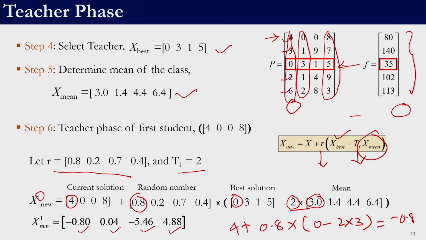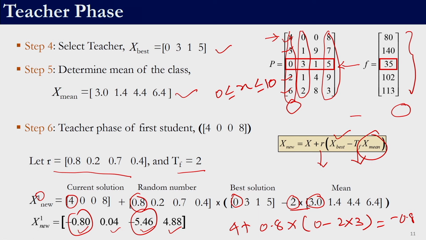Now that we have generated a new solution, we need to find out the fitness of this function. Only when we have the fitness of this function will we be able to say whether this solution is better than the solutions which we already have. So, we will calculate the fitness function of this, but there is a small problem over here. If you remember, the domain of the decision variable was between 0 and 10, and this variable and this variable do not fall in this domain.